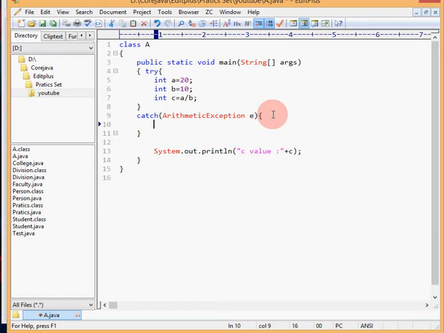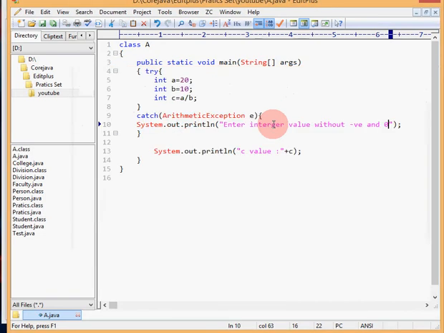Suppose I copy and paste here and write some logic: enter an integer value without negative and 0.